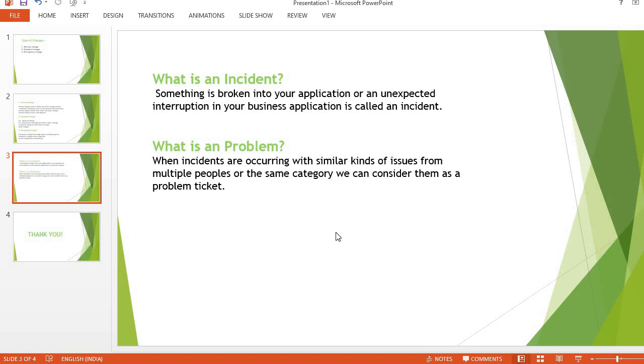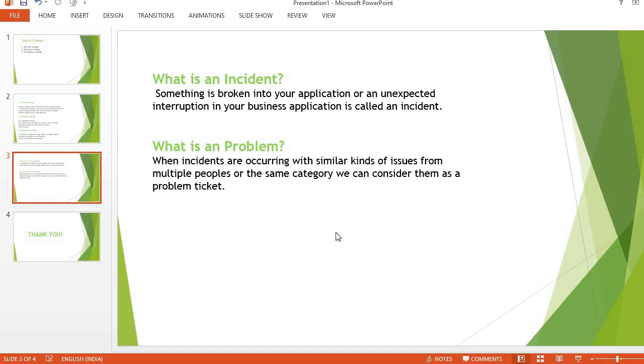We have to investigate that issue. This should be the incident, and we have to investigate why it is not working. We have to check if it is deactivated, and why it is deactivated. We have to check those kinds of things, and then we can find the solution. So that is an incident.